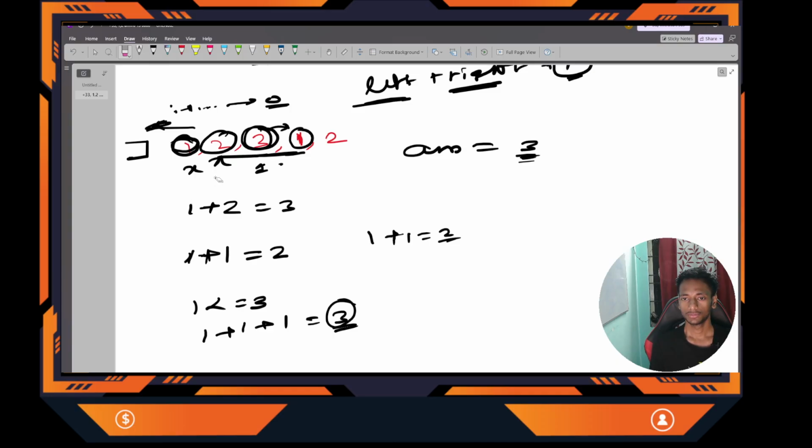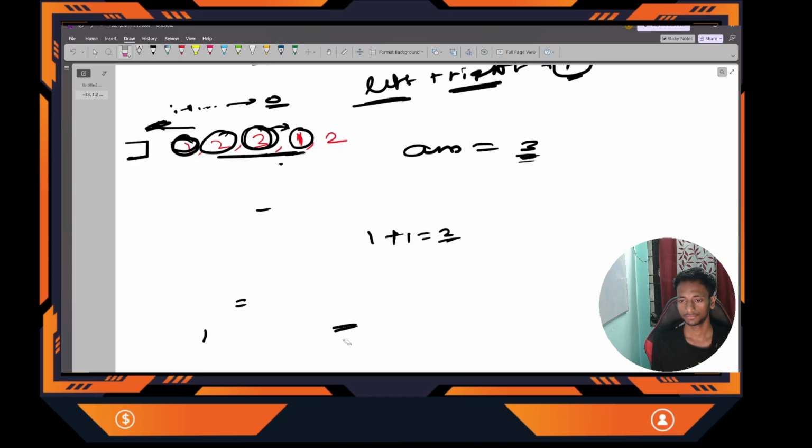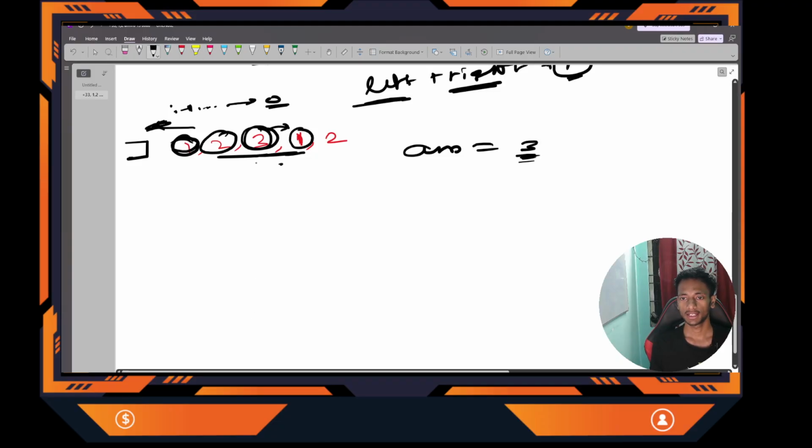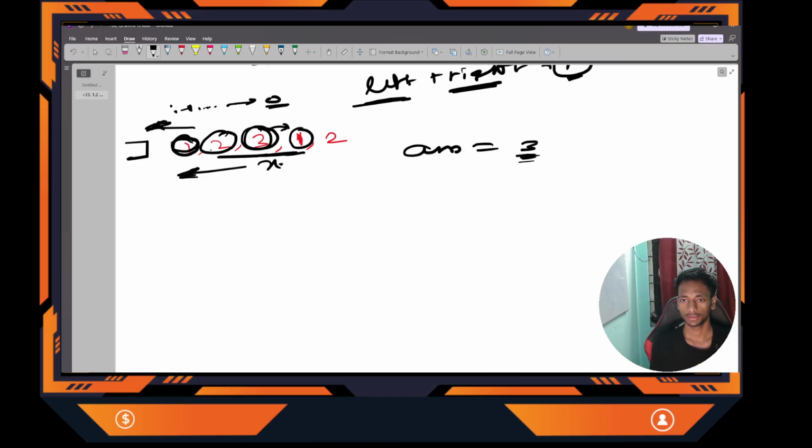Next, go to this 3, the next element. So next x is our 3. What is the left subarray of non-decreasing? Just on the left, that is 1 and 2. And the right subarray is only 1.